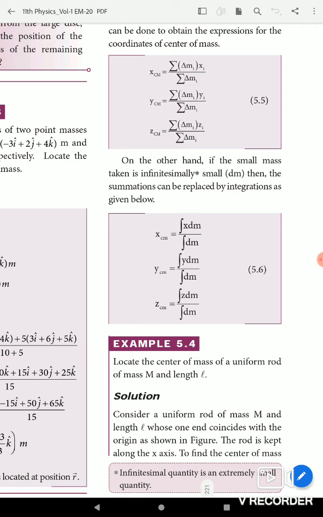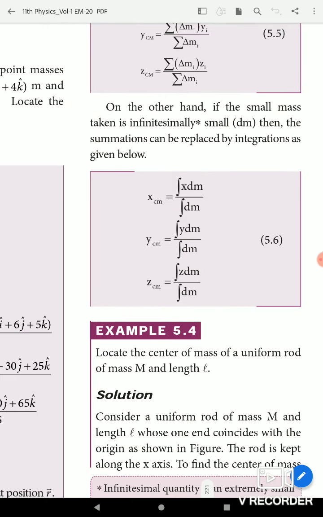And then if the small mass taken is infinitesimally small, that is dm, then you write xcm equals integral x dm divided by integral dm, ycm equals integral y dm divided by integral dm, and zcm equals integral z dm divided by integral dm.